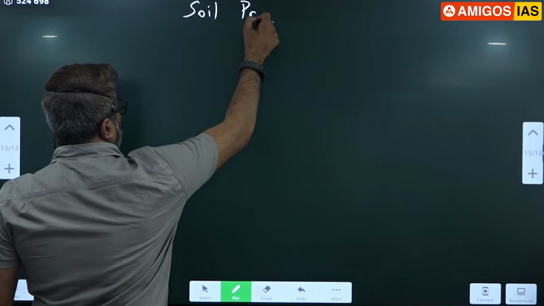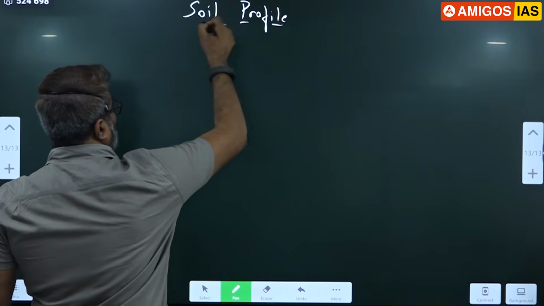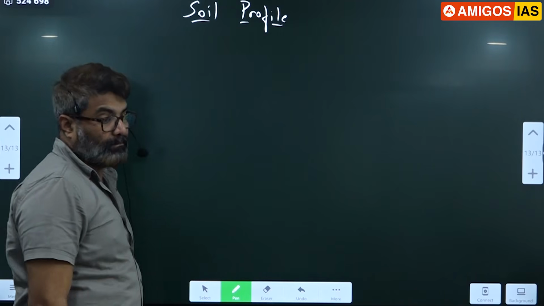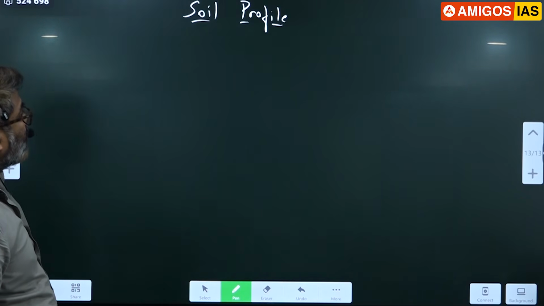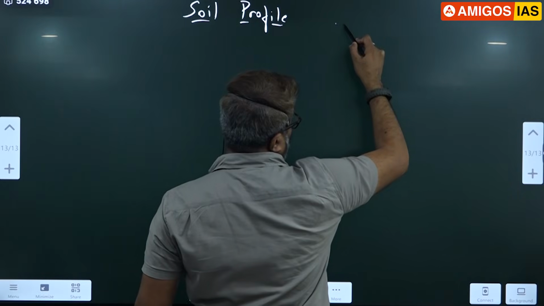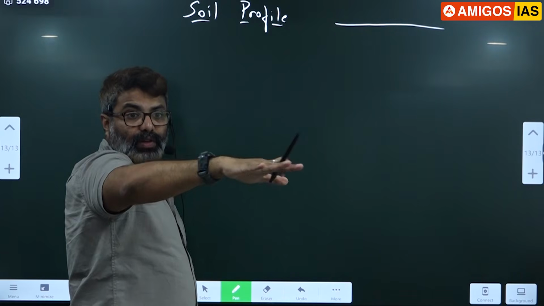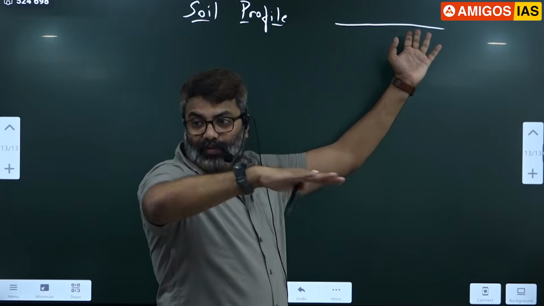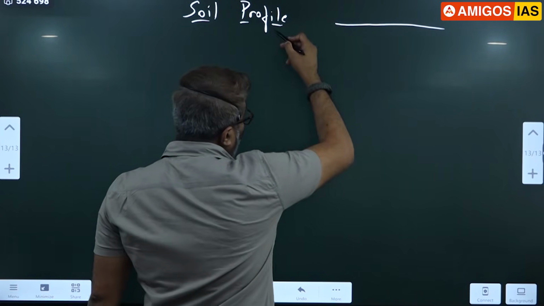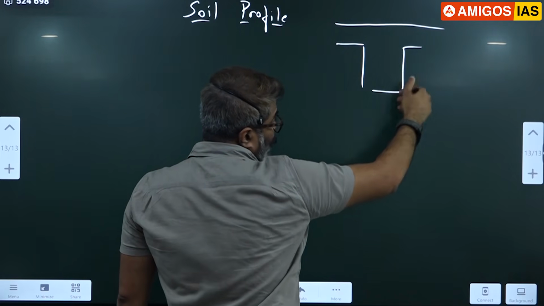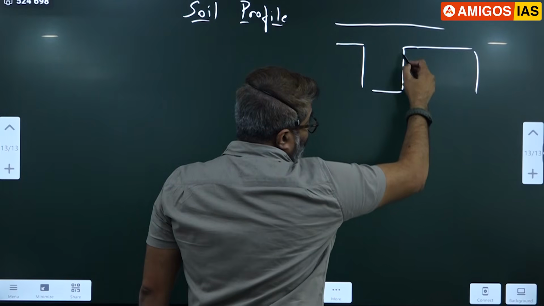Give the heading, don't write anything yet. Soil. All of us have seen the soil on the surface when we walk on the road, correct? Or when we go in a vehicle, we are noticing the upper part of the soil, correct? Upper surface all of you have seen. I am talking about the cross section of the soil. Sometimes during construction, we remove the soil. Have you noticed? We remove the soil and then we notice the different colors.